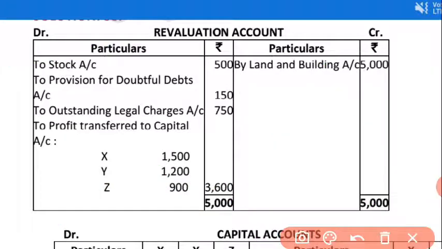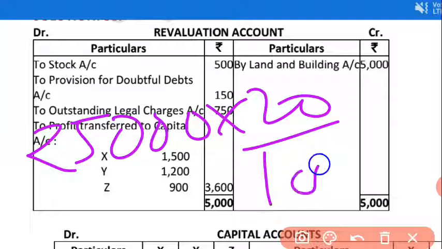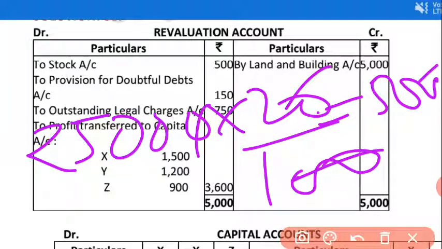Okay, so this thing is clear. Now the next point is that land and building is appreciated by 20%. So 20% of 25,000. You can calculate 25,000 into 20 upon 100, then it becomes 5,000. So here I have written by land and building 5,000.